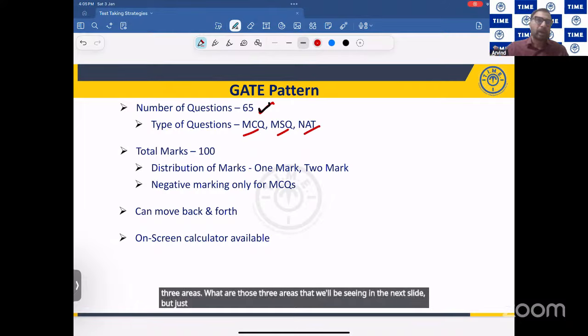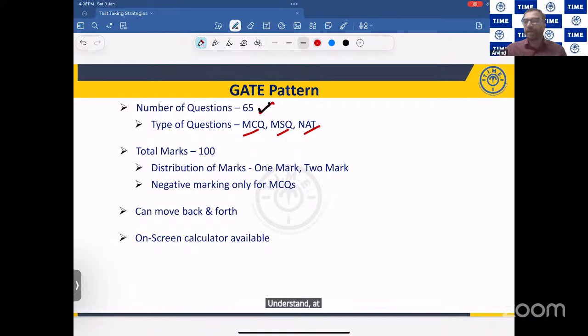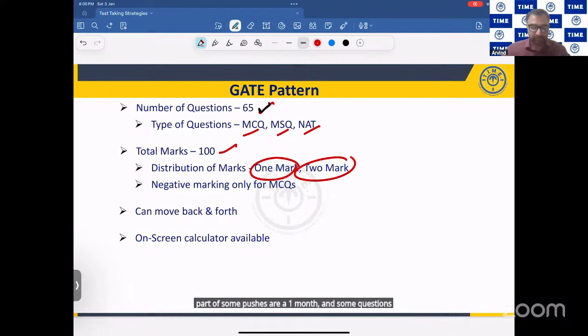But just to understand at this moment, the three areas are general aptitude, then engineering mathematics, and then your area, that is the core area. When I say your area, it's because general aptitude and engineering mathematics are common for all the departments. Correct? Fine. And for these 65 questions, in total you will have 100 marks. These 100 marks are such that some questions are of 1 mark and some questions are of 2 marks.